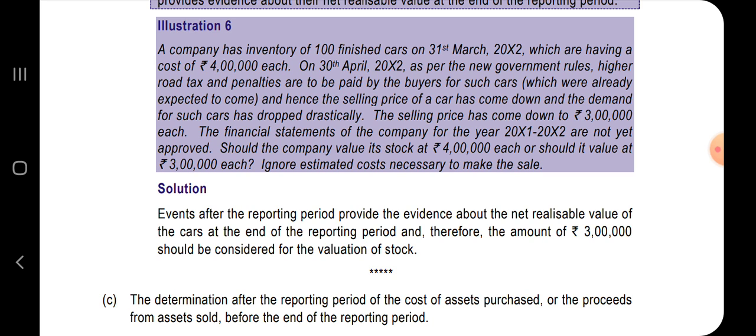The financial statements of the company for the year 2021-22 are not yet approved. Should the company value its stock at 4 lakhs each, or should it value at 3 lakhs each? Ignore estimated costs necessary to make the sale.